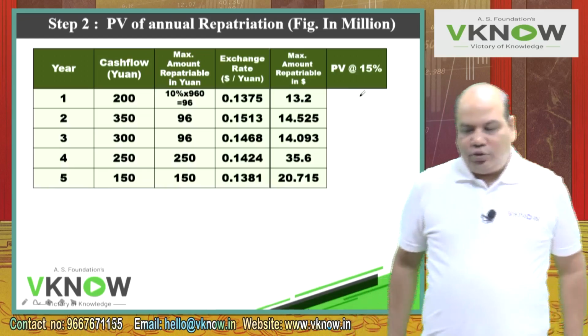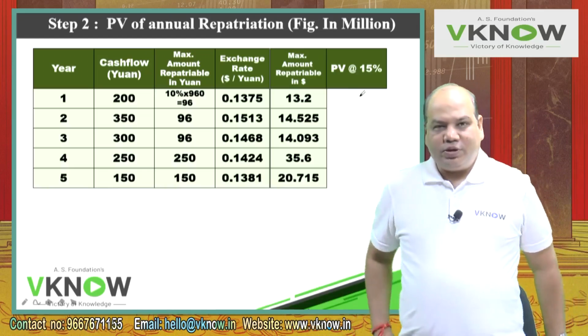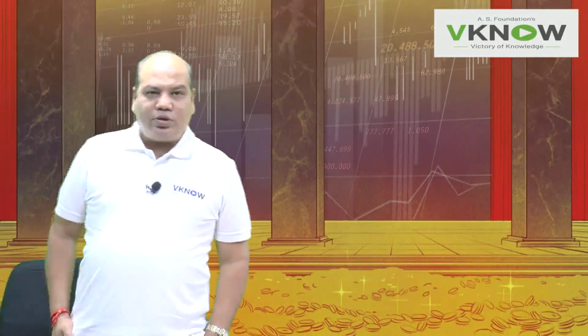Calculate the present value at the rate of 15% and take the total. This is classwork for you now. I want you to learn the calculation part also, because that is where students can commit mistakes in the exam.